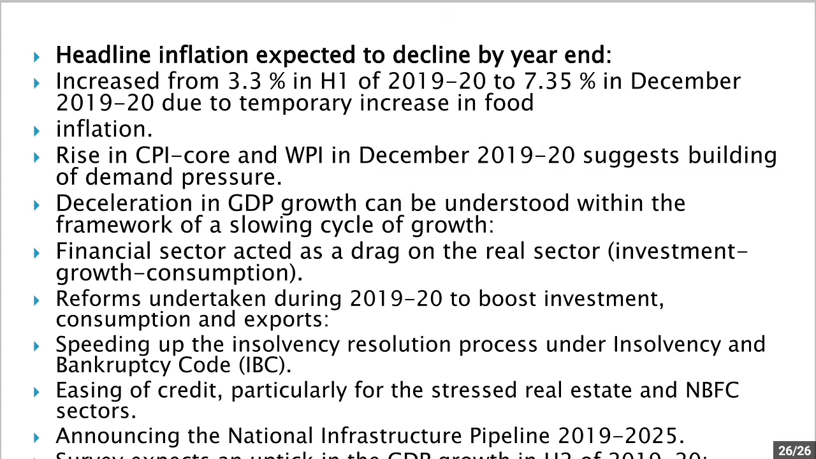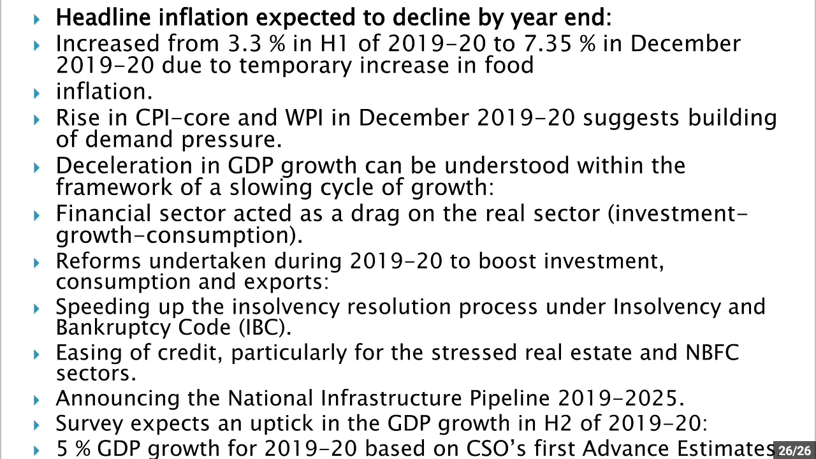Now, headline inflation is expected to decline by year end. Headline inflation was 3.3% in the first half of 2019-20. However, it became 7.35% in December, and this was because of an increase in food inflation. Then there has been a rise in core CPI and WPI in December 2019. This also suggests the building of demand pressure. CPI and WPI are also indicators of demand, so the rise in core CPI inflation and WPI in December suggests that people are increasing demand.